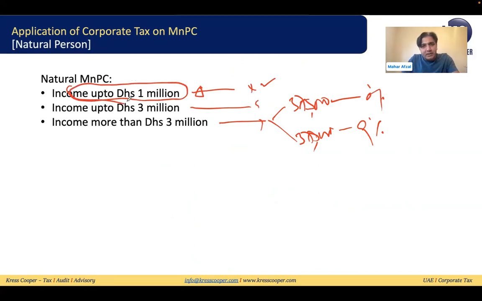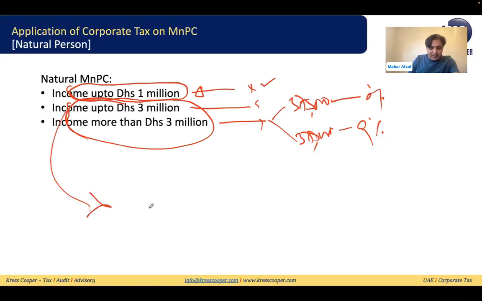MNPC, they are not liable to register, they are not liable to pay the corporate tax. In the second category, in both of these categories, they are liable to register, they are liable to submit the return. In the category up to 3 million, when they are submitting the return and applying for relief, they will not be subject to corporate tax. Here, I have told you 0% up to 375,000, more than this 9%. Still in this last category, they will be required to map their accounting profits into the taxable profits, and the corporate tax will be applicable on the taxable profits.